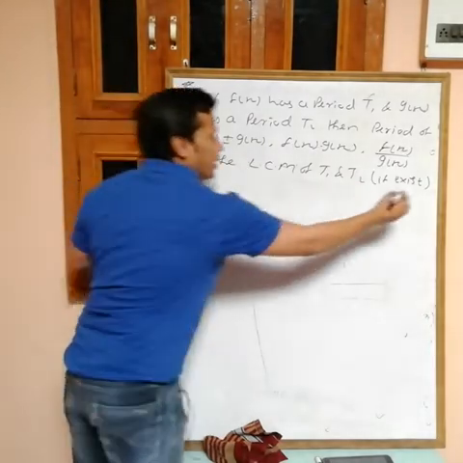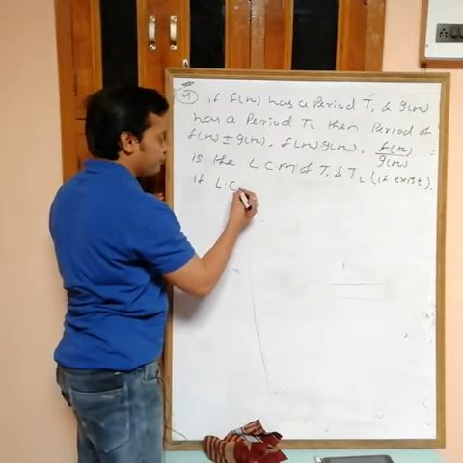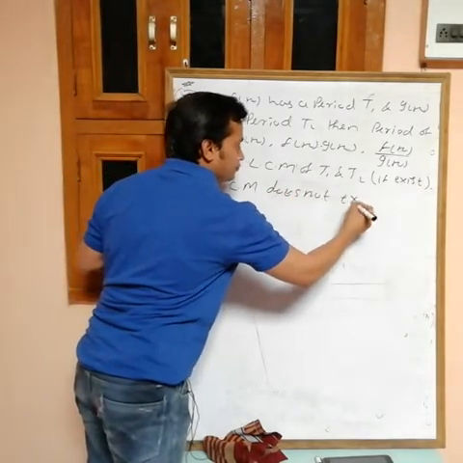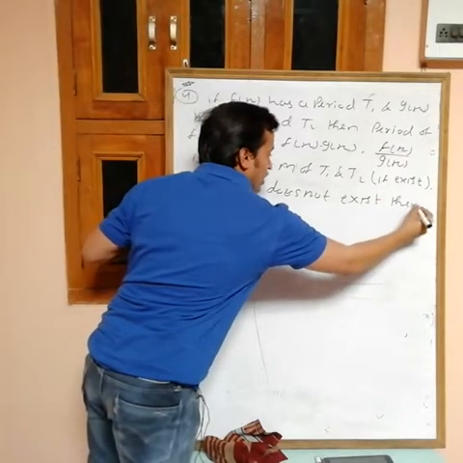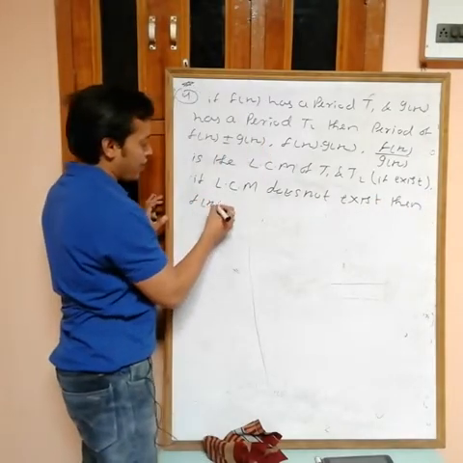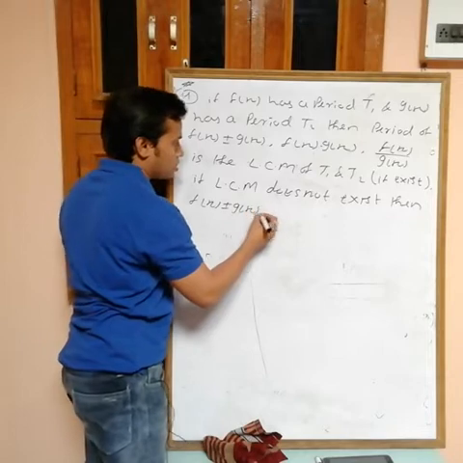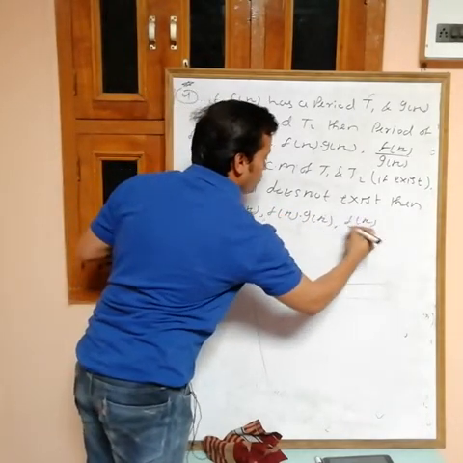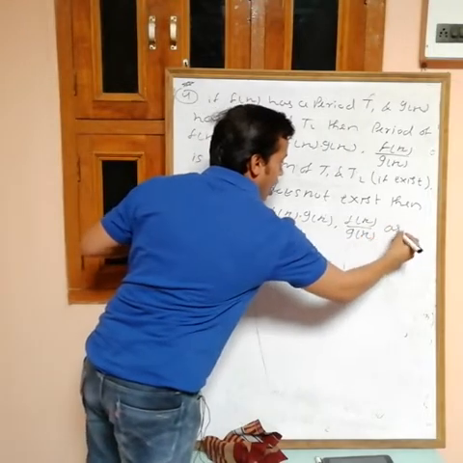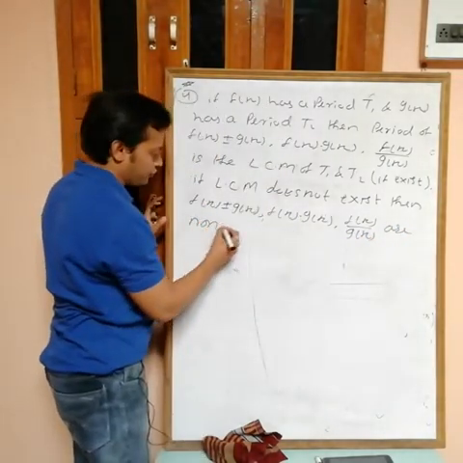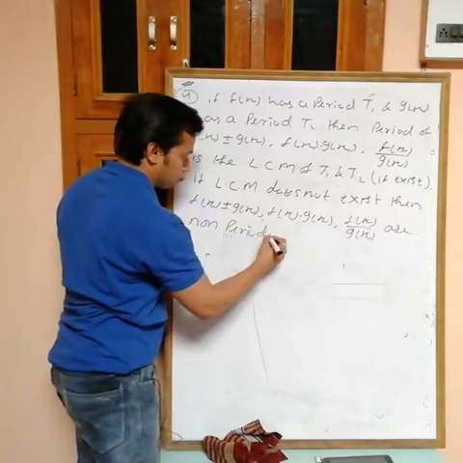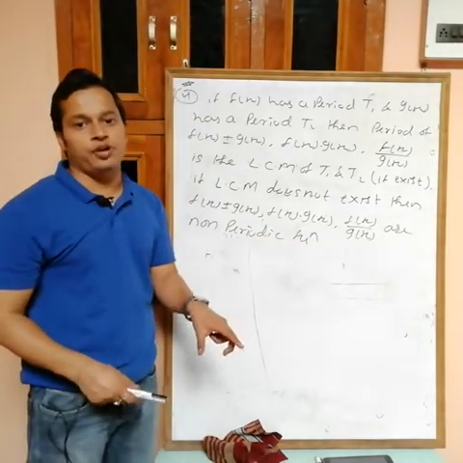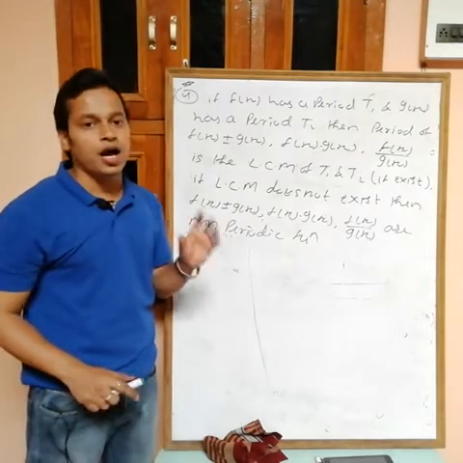If the LCM does not exist, then f(x) plus or minus g(x), f(x) into g(x), f(x) by g(x) are non-periodic functions. If the LCM exists, then they are periodic. If the LCM does not exist, then they are non-periodic.